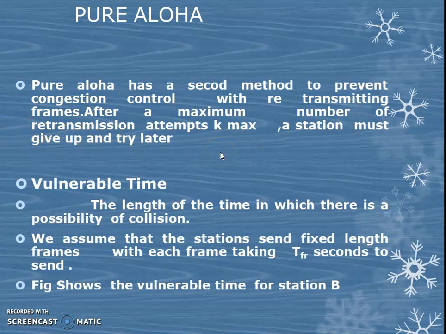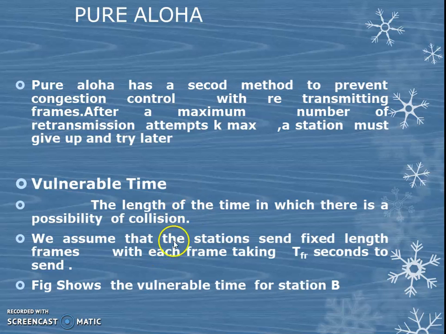That is, it stops sending for some time and then it has to try again. That is the second method: wait for some time and then send again. The first time, it sends and needs an acknowledgement, and waits for it. If the acknowledgement is not received, that is, if there is a timeout, it resends again. The next method is to wait for some time, then try again.